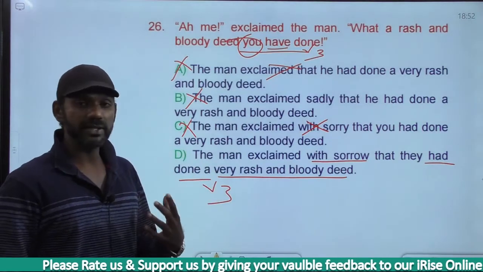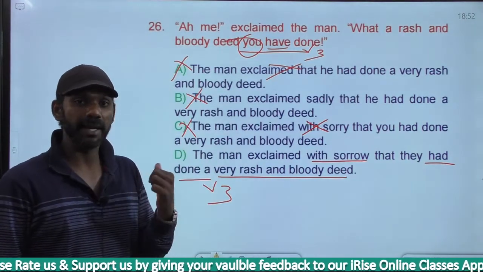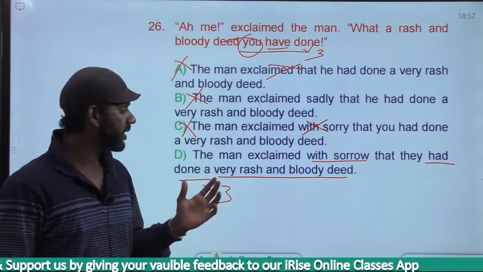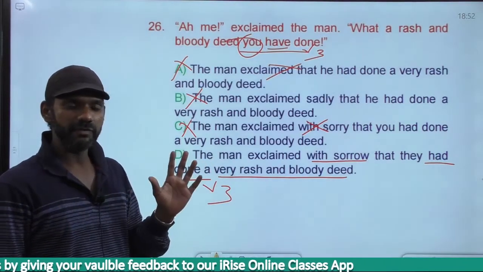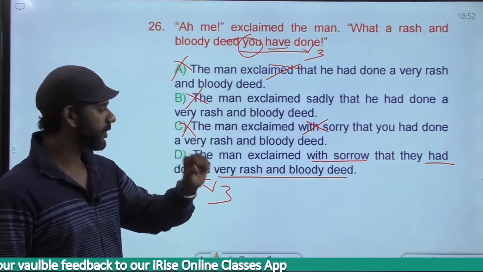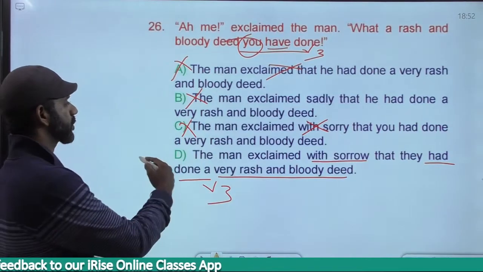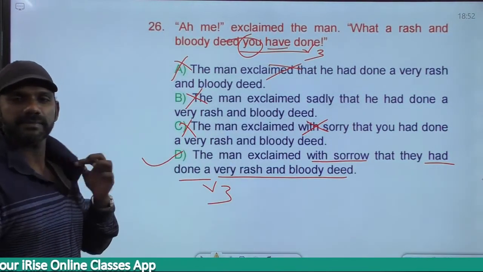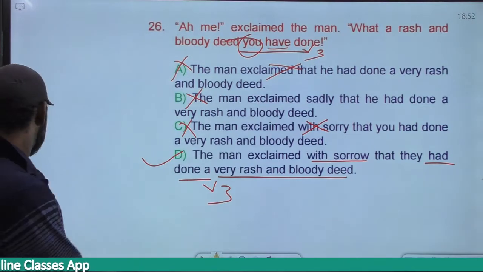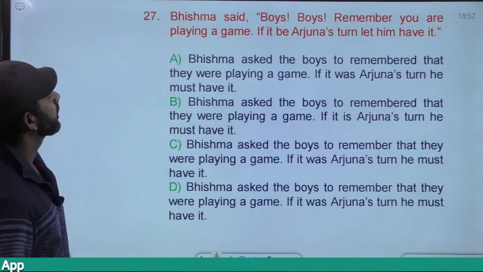The man exclaimed with sorrow that they had done, which means the man did not do it. Somebody else did a very rash and bloody deed. The meaning is fine. Present perfect became past perfect. Grammatically correct. The answer must be option D. Getting it? Come to the next one.